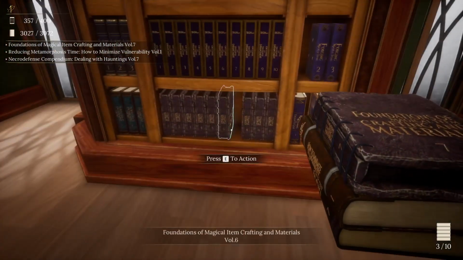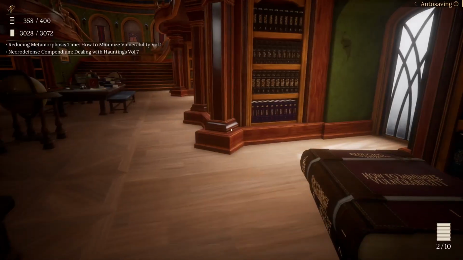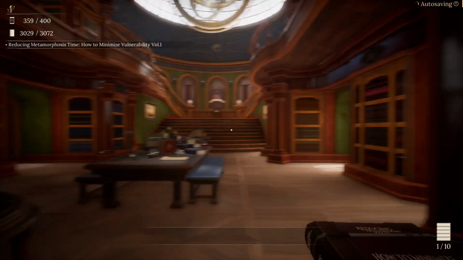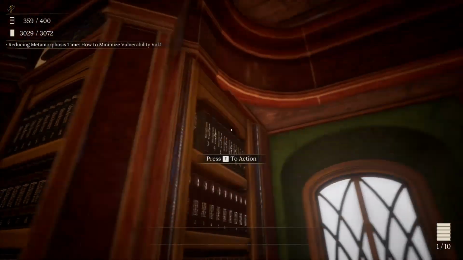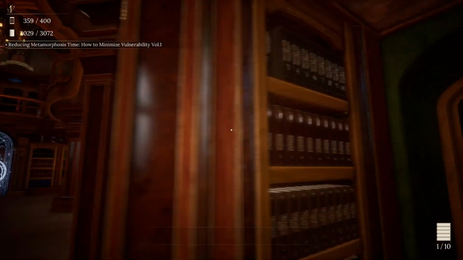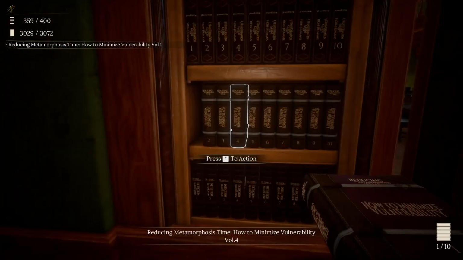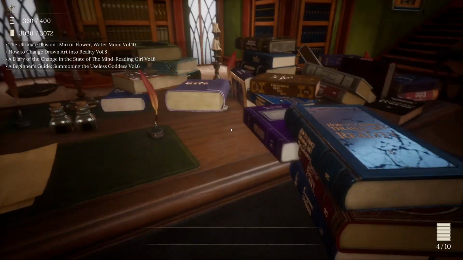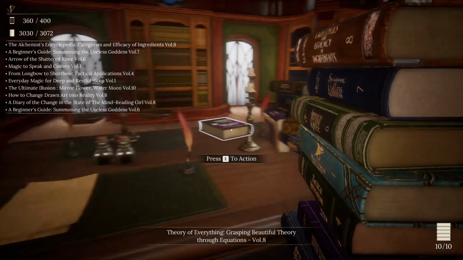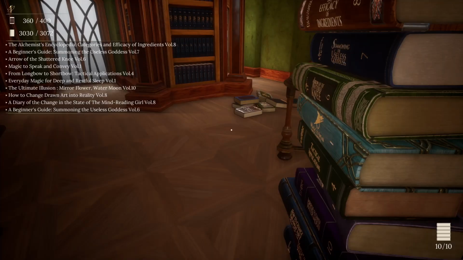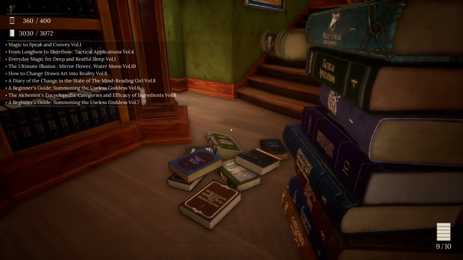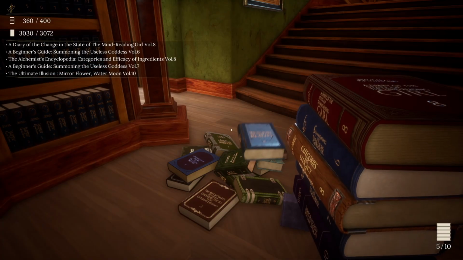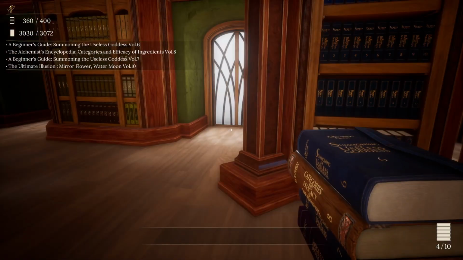Foundations, Magical Arm Crafting, so that... No, it's got some there. Necrodefense Compendium Dealing with Hauntings, Volume 7. And Reducing Metamorphosis Time, How to Minimize Vulnerability, Volume 1. Okay, get that done over here. Cool. Okay, alchemy, summoning, archery, everyday illusion, art, psychology. Okay, it's good.